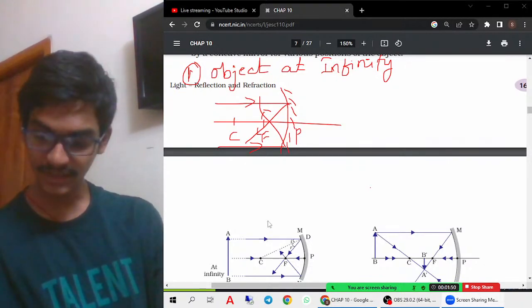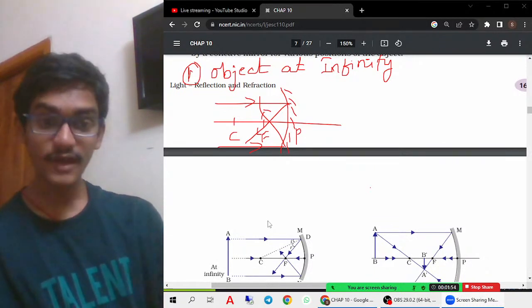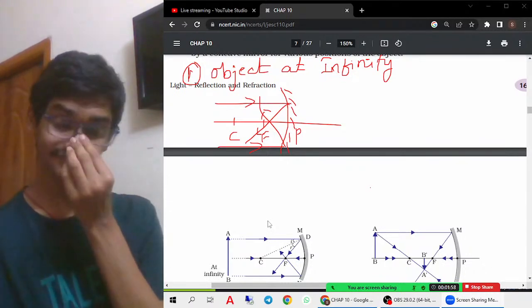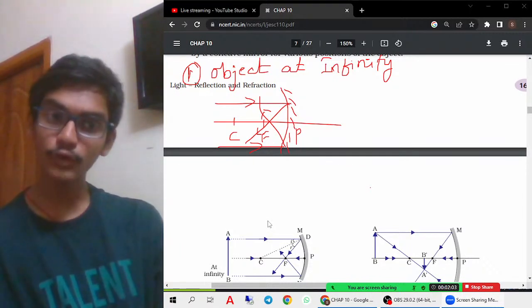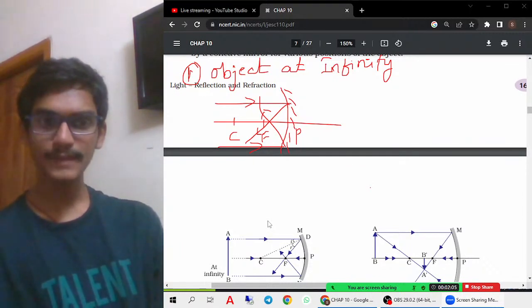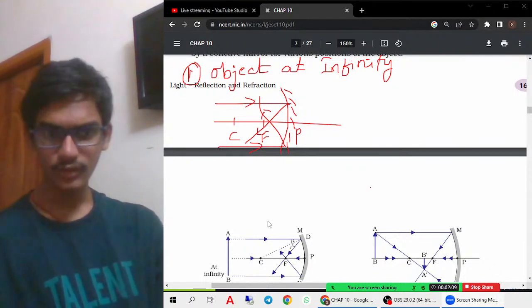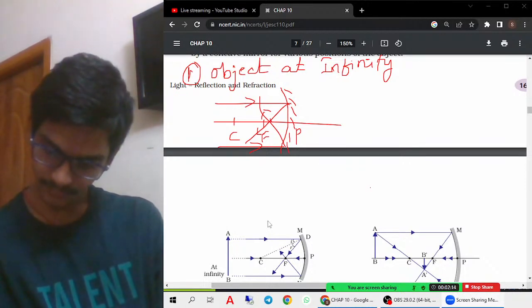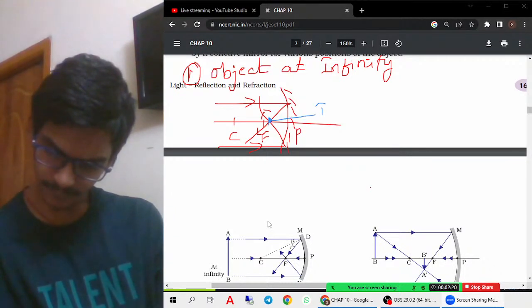When the object is at infinity, the image is formed at the principal focus. We have used 2 light rays, both traveling parallel to the principal axis. After striking the mirror, they travel to the focus. So the image is formed here, at the focus.